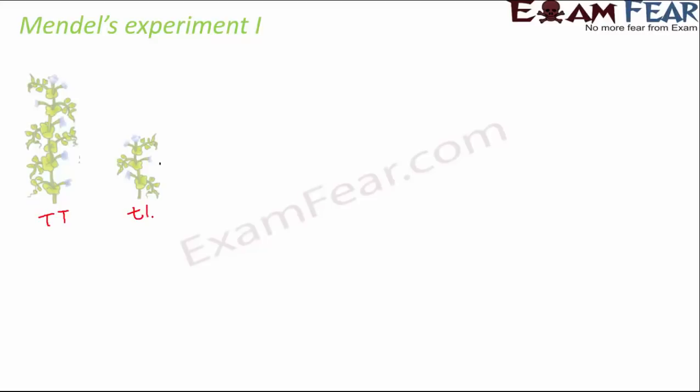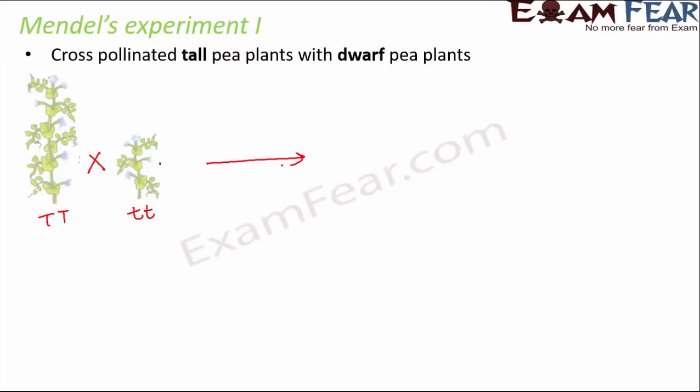As we all know, Mendel is the father of genetics and he performed some very famous experiments. His first experiment was one in which he cross-pollinated tall plants with dwarf plants. These were the tall plants with genotype T, and these were the dwarf plants with genotype t. And what did he get? The result of this cross-pollination was all tall plants.